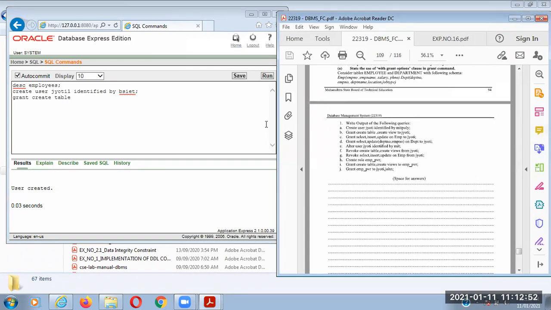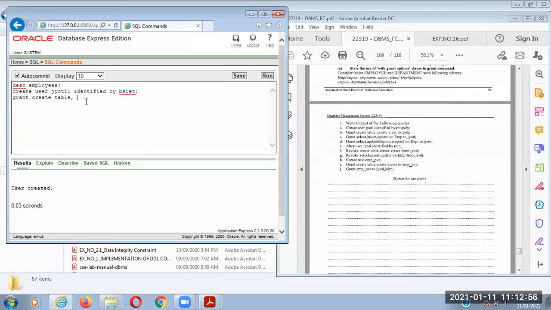Okay, so create table, comma, create view, to Jyoti.